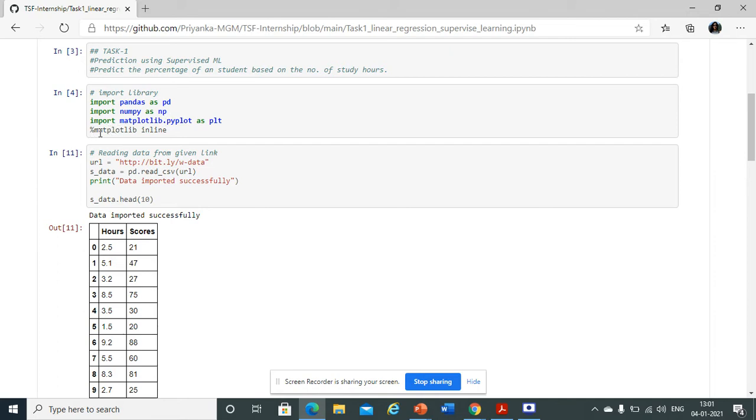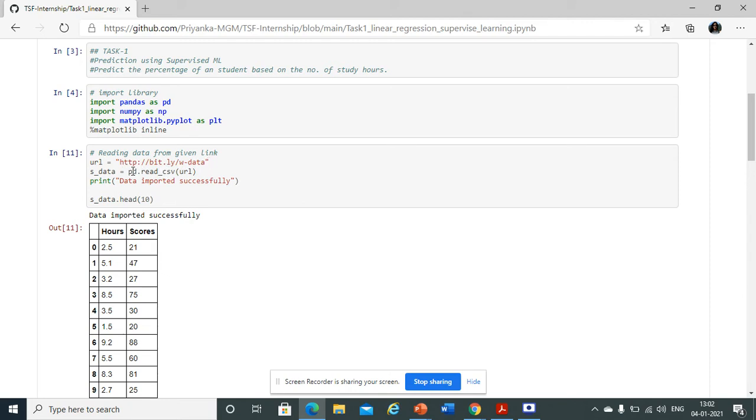This is a very important line to include, matplotlib inline, if you are working on Jupyter Notebook. This solution has been implemented on Jupyter Notebook, and to see all the visualizations on the same screen, you need to include this line.